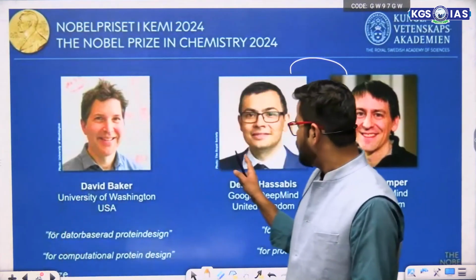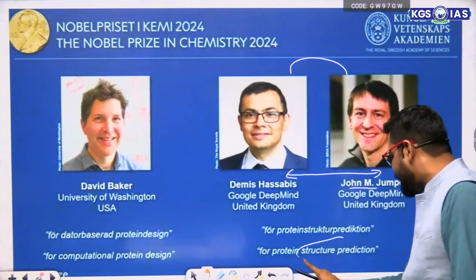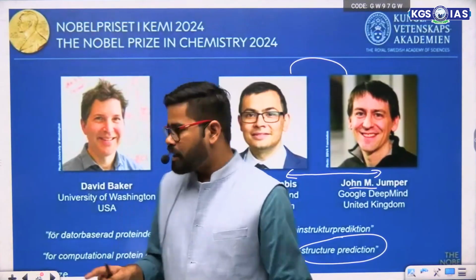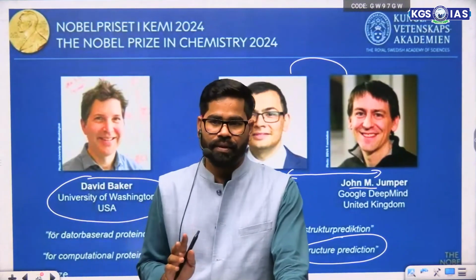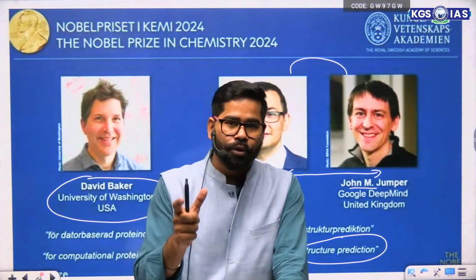Okay, so these three, understand one thing. Demis Hassabis and John M. Jumper are predicting the structure of proteins which are already existing. David Becker has helped to design a new protein. So there are two parts. One is prediction of the structure, second is a new protein itself.